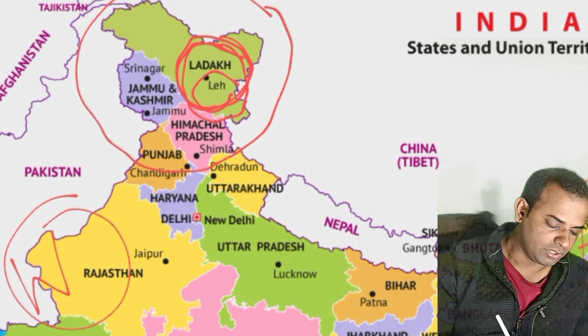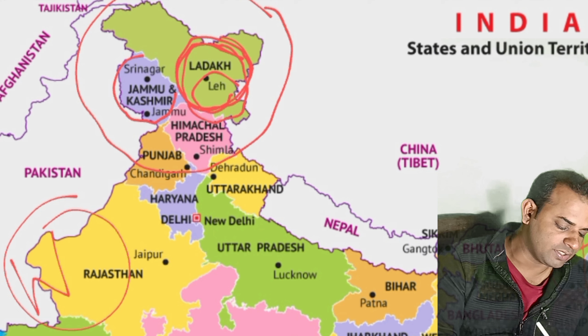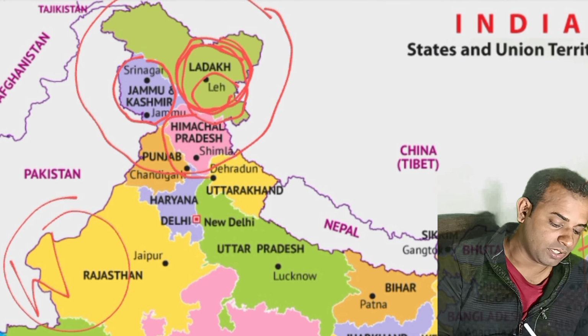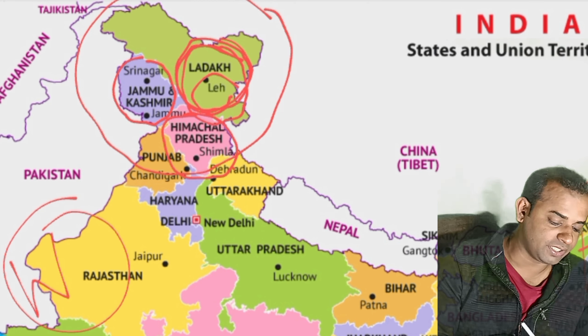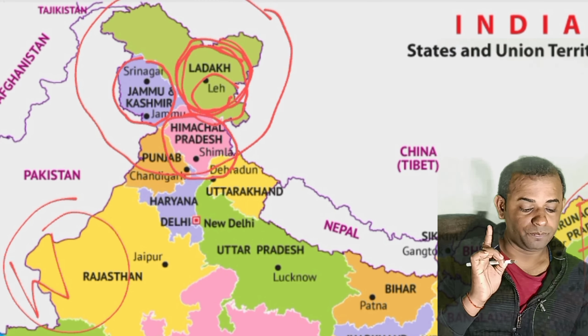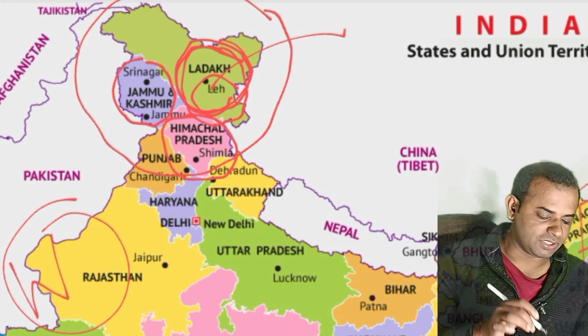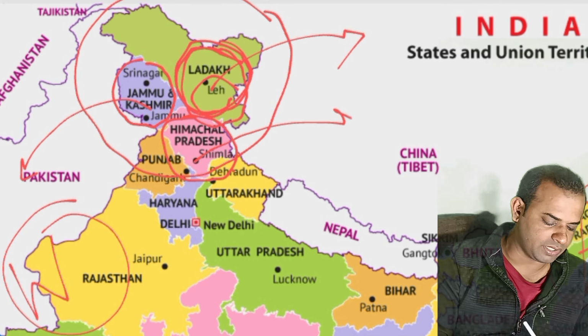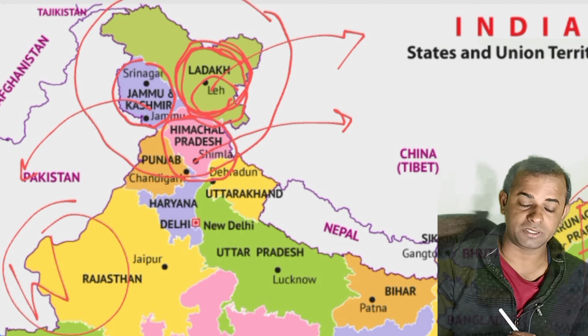Then after, you can very easily see this blue color, Jammu and Kashmir, whose capital is Srinagar. Now here Himachal Pradesh is there, whose capital is Shimla. So at the top you have to mention three things. The first one is Ladakh, the second one is Jammu and Kashmir, and the third one is Himachal Pradesh.